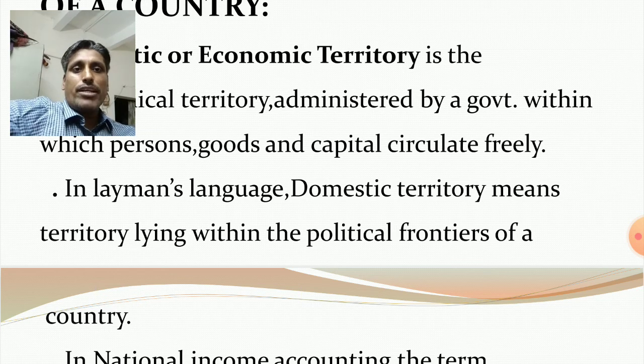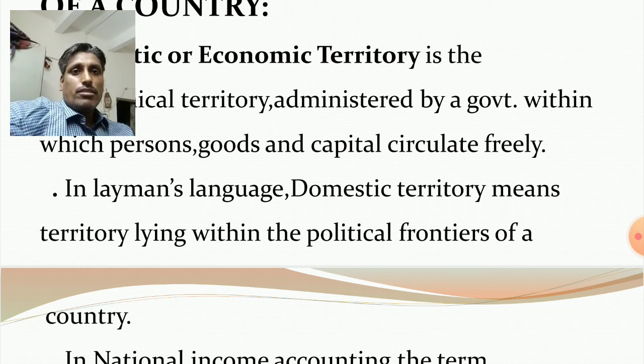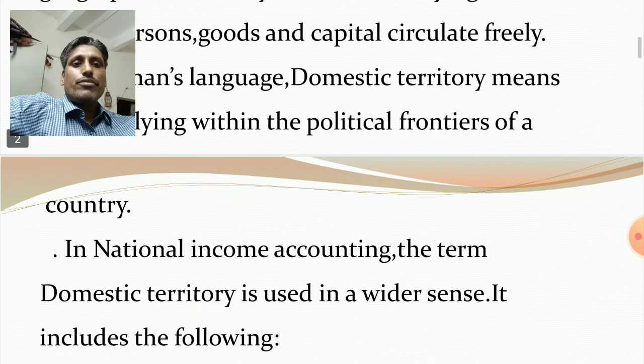Political frontiers, political territory, or geographical territory, same thing. So in common language, domestic territory means territory lying within the political frontiers or geographical territory of a country.